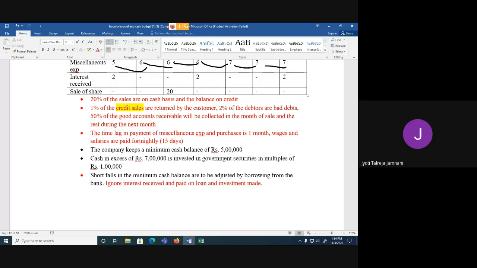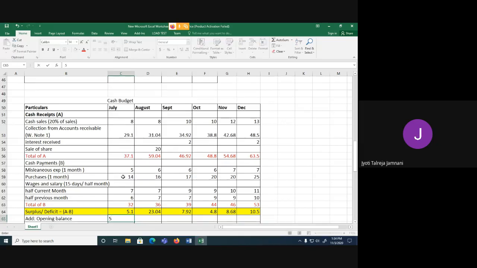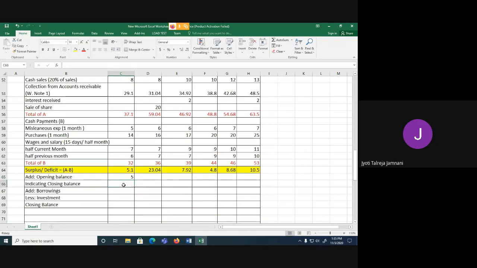If they've not given, it should be 5 lakh, because the company has to maintain a minimum cash balance of 5 lakh. That means in the month of July, the opening balance would be 5 lakh. In June, they might have maintained 5 lakh. It is not possible that they can have anything below 5 lakh.